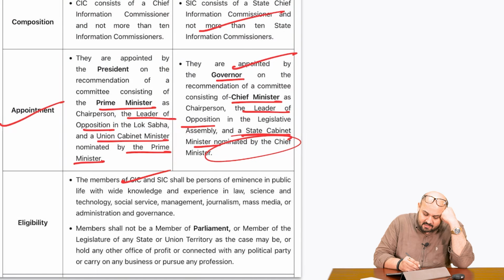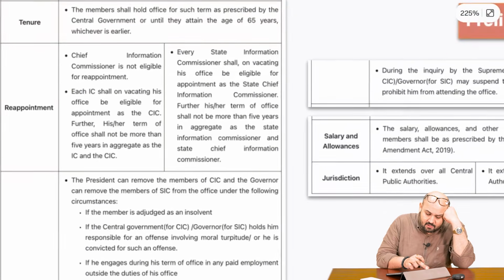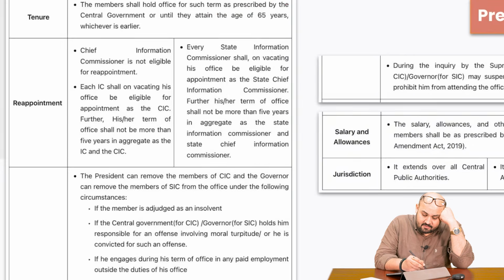Eligibility: the members of the CIC and the SIC shall be persons of eminence in public life with wide knowledge and experience in law, science, and other domains. Members shall not be a member of the Parliament or a member of the Legislature of State or UT, as the case may be, or hold any other office of profit or be connected with any political party or carry on any business or pursue any profession. Tenure: the member shall hold the office for such term as prescribed by the central government or until they attain the age of 65 years.